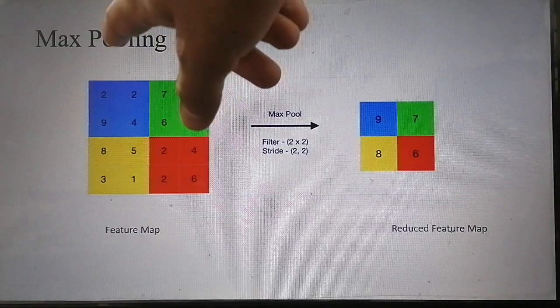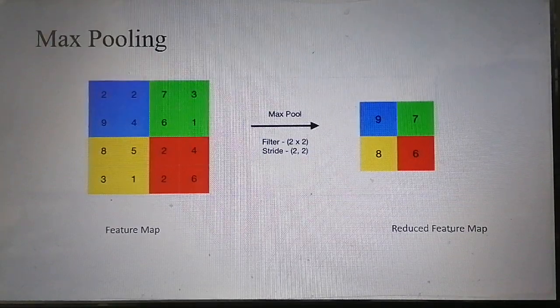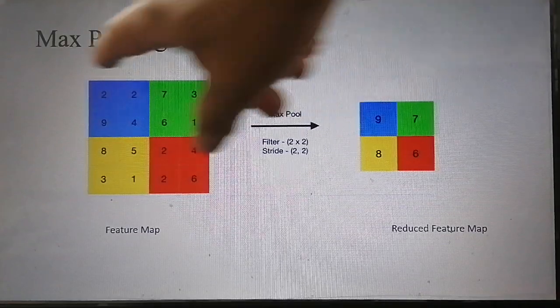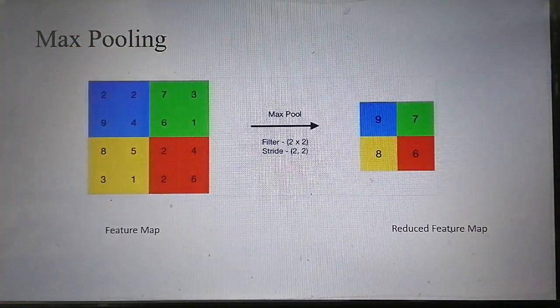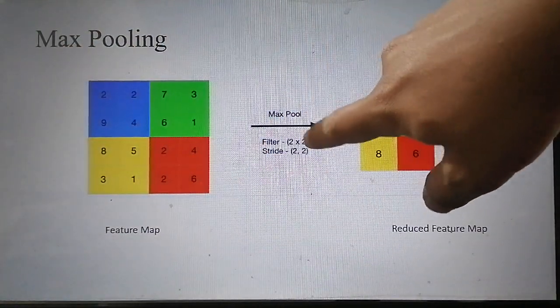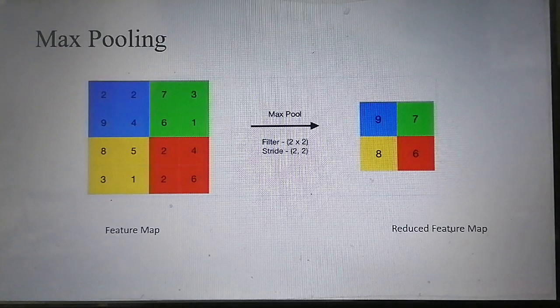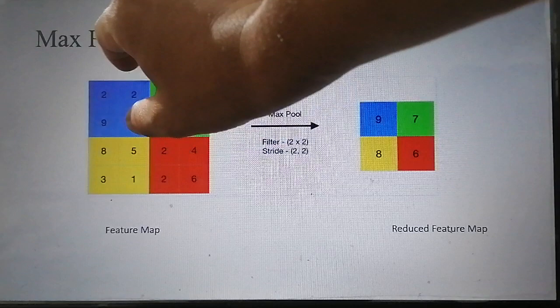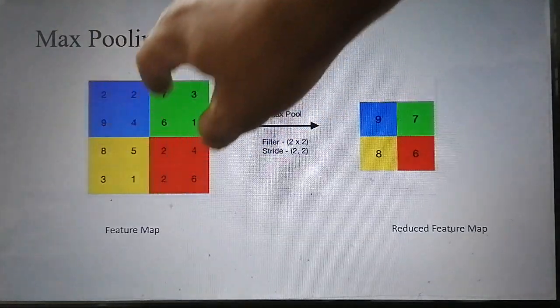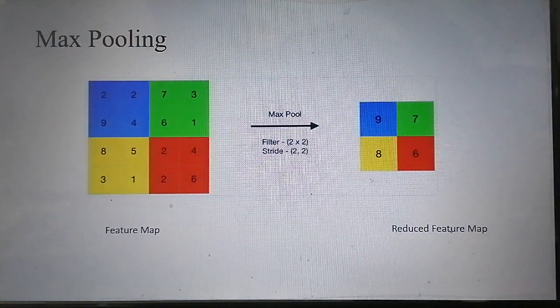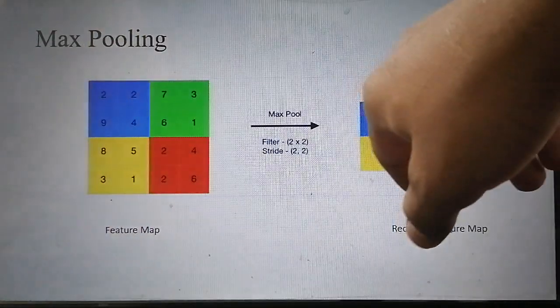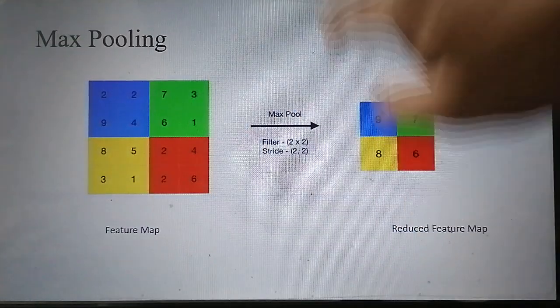In max pooling, we take the maximum value from this window. Here the filter size is 2 cross 2, which means the window size is 2 cross 2. So we put the filter of 2 cross 2 and in this window we take out the maximum value, and the maximum value of 2, 2, 9, 4 is 9. We store it in the reduced feature map.